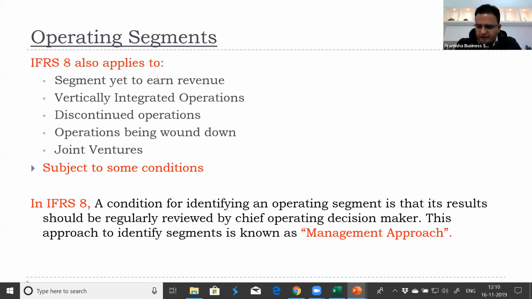A condition for identifying an operating segment is that its results should be regularly reviewed by a chief operating decision maker. This approach to identify segments is known as management approach. This is a change from the previous way of presenting operating information to the new way of presenting operating information under IFRS 8. That is, management approach is important. Whatever is being reviewed becomes a reportable segment.